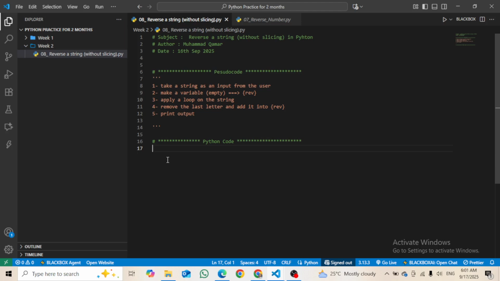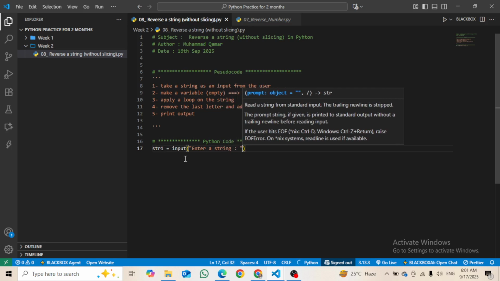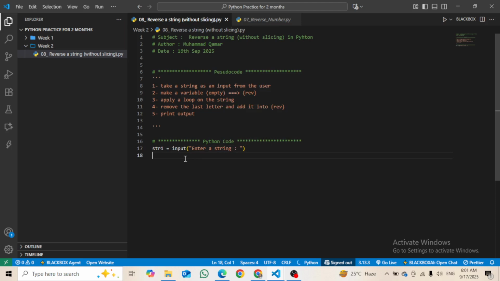Why did I get the real code? Because since we are learning, we have to do it like this. Since we have tried our best and we were not able to do that, that's why I asked ChatGPT. So what I have to do is, first of all, make a variable inside which I will ask the user to give me an input. This input is going to be "enter a string". So this is going to be the input that the user is going to give us.